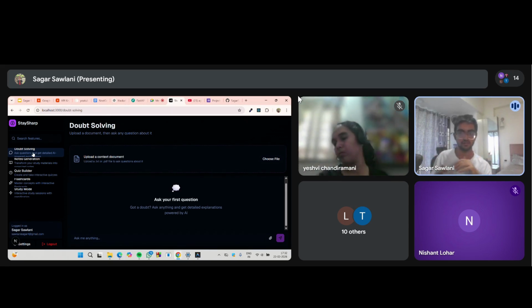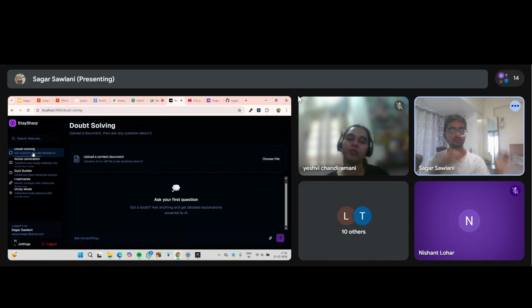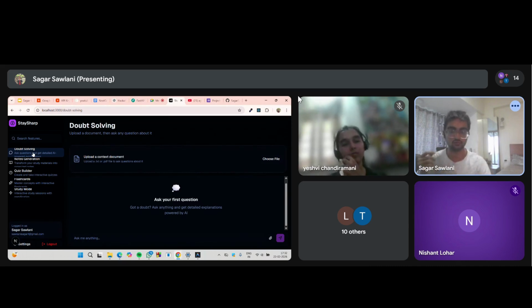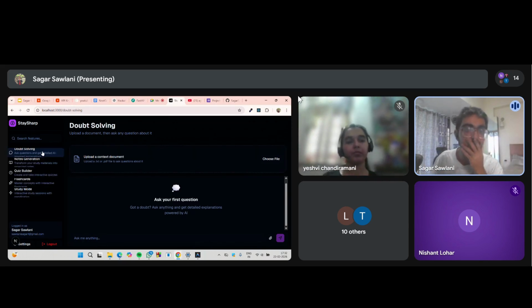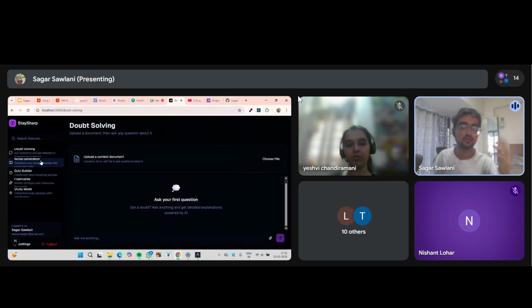But we have integrated our system with WhatsApp. When I receive a PDF, I send it to WhatsApp, I can directly ask any kind of doubt, and our chatbot will answer. We also have this platform with features like doubt solving, notes generation, quiz building, flashcards, study mode, etc. I'll show you how the notes generation works.